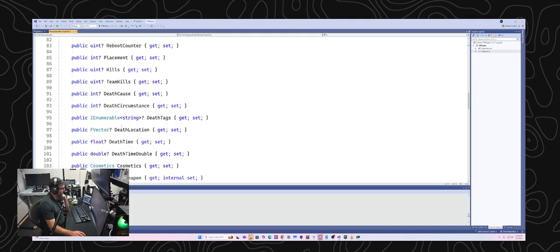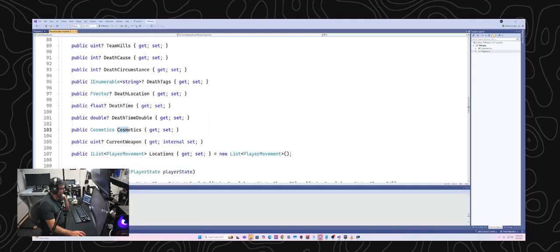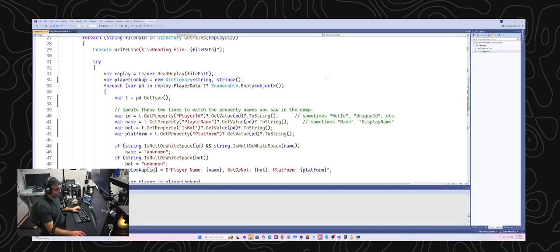There was a cosmetic attribute. Cosmetics. Okay, so cosmetics is going to be some sort of collection, because you can have multiple cosmetics. So it's probably a data structure with a bunch of different stuff in there, but we can just print it. We can try to get it and see what's in there. So let me go back and try to get that out.